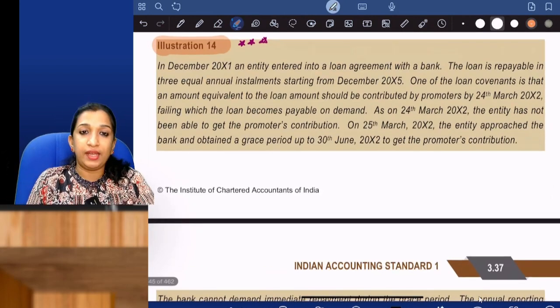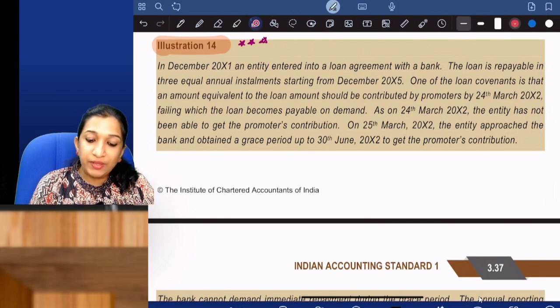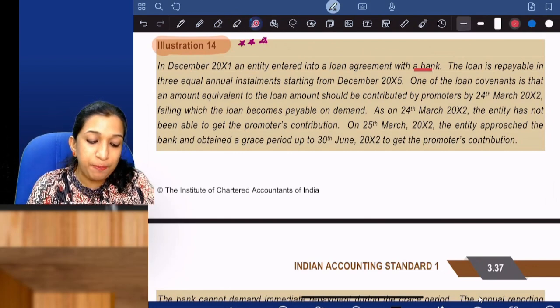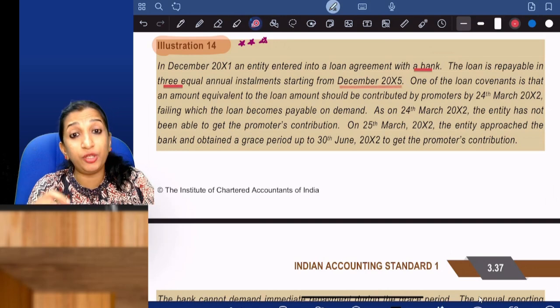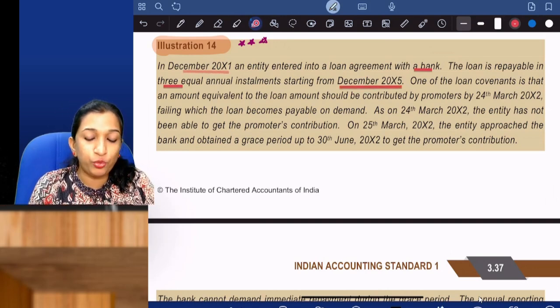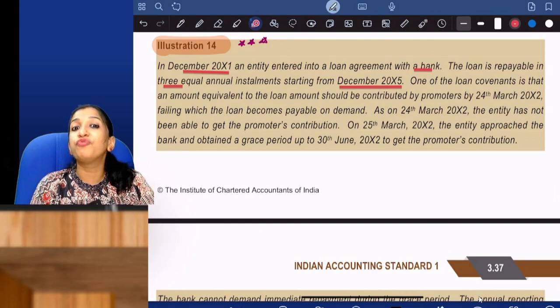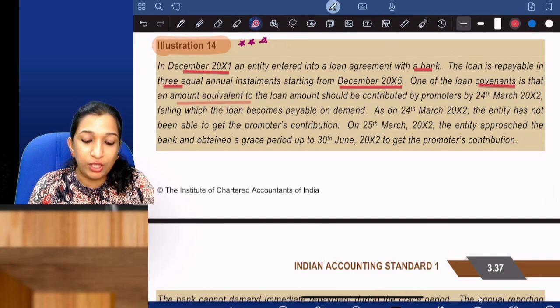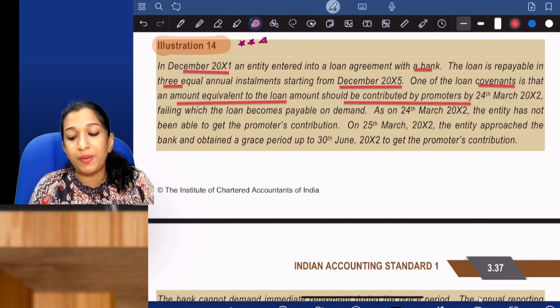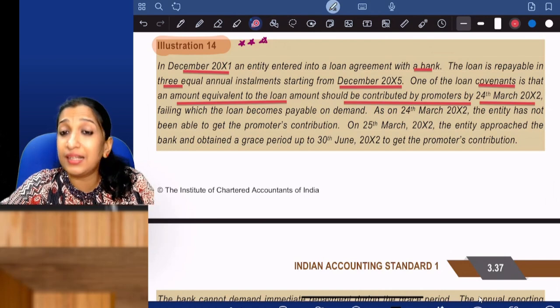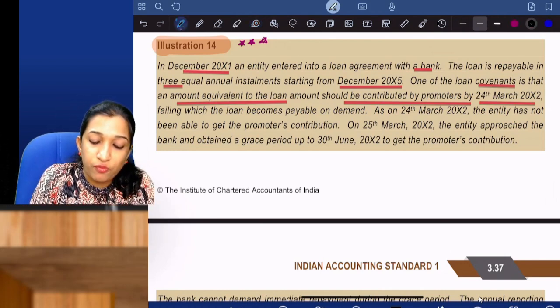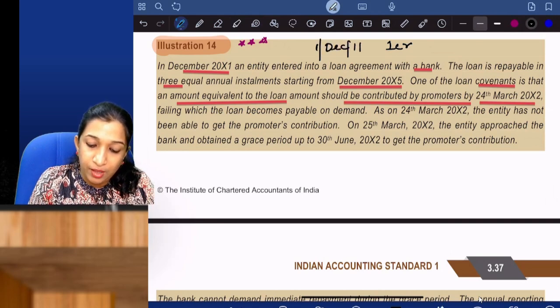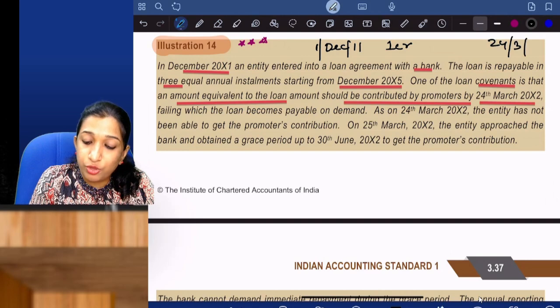In December 2011, an entity entered into a loan agreement with a bank. The loan is repayable in 3 equal installments starting from December 2015. So you are in December 2011, you have taken a loan and it is repayable only after 4 years. One of the loan conditions is that an amount equivalent to the loan amount should be contributed by promoters by 24th March 2012. If the loan amount is 1 crore given by the bank on 1st December 2011, by 24th March 2012, promoters also should contribute 1 crore to the company.